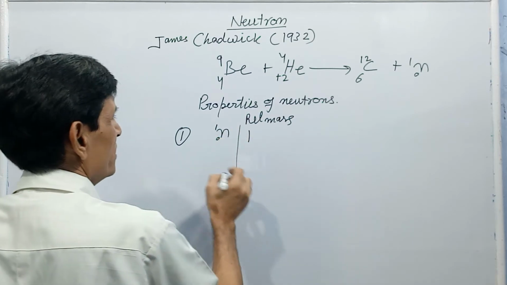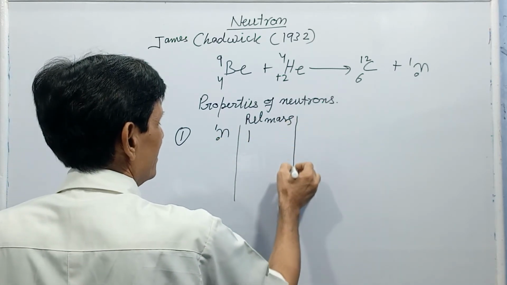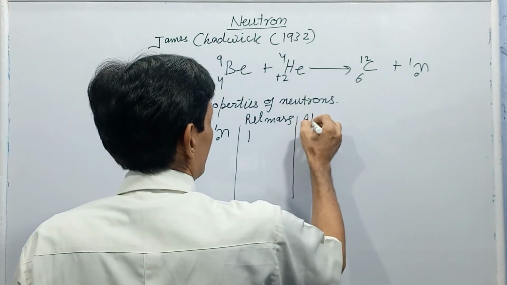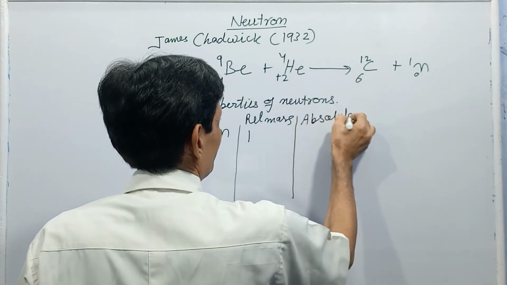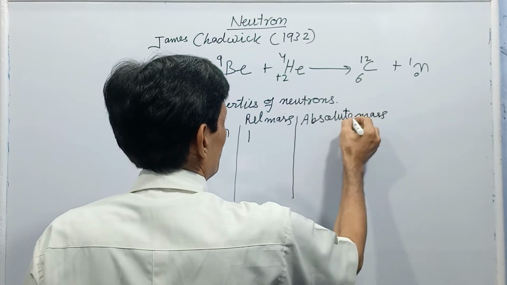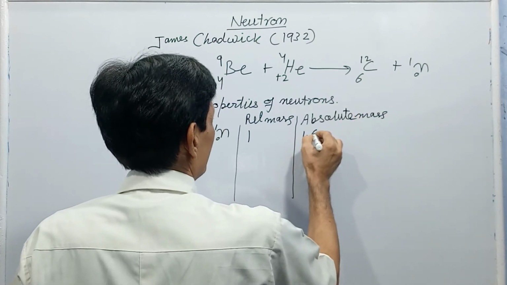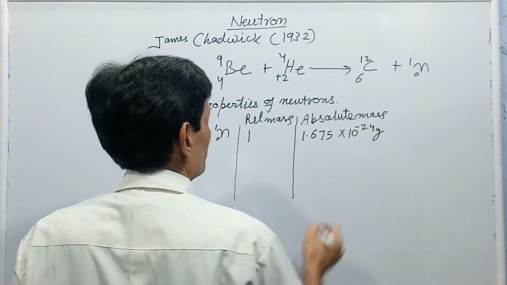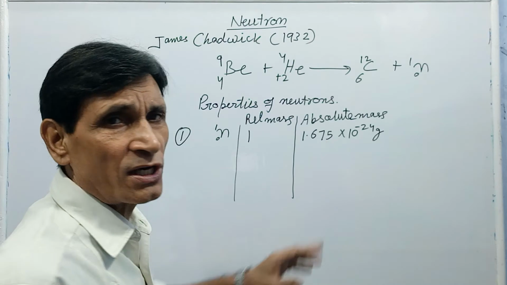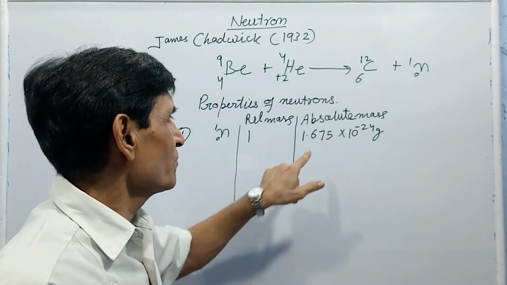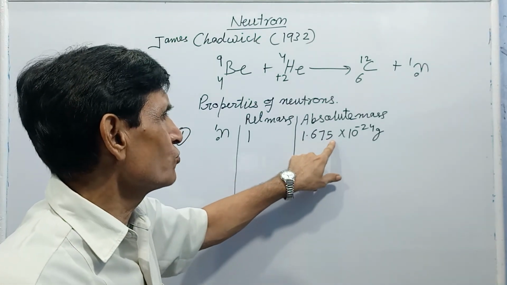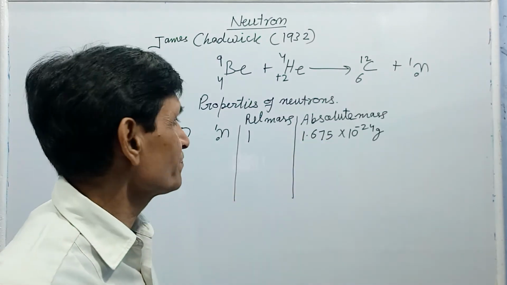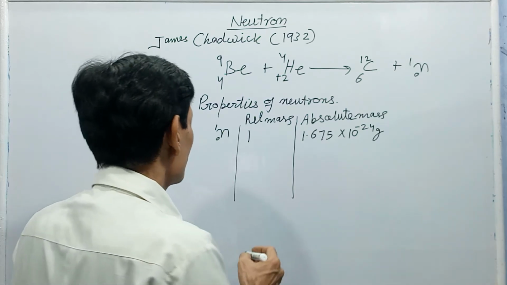is 1 unit. Mass is nearly equal to that of hydrogen, and its absolute mass is 1.675 into 10 to the power minus 24 gram. Slightly heavier than proton. Proton is 1.672, here 1.675. Slightly heavier than proton. And its charge.